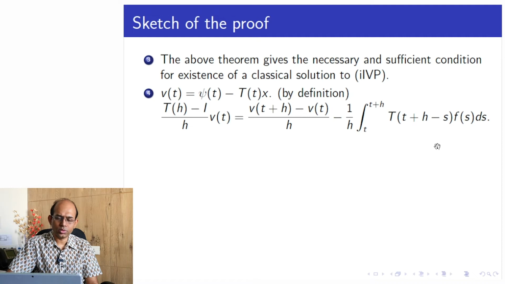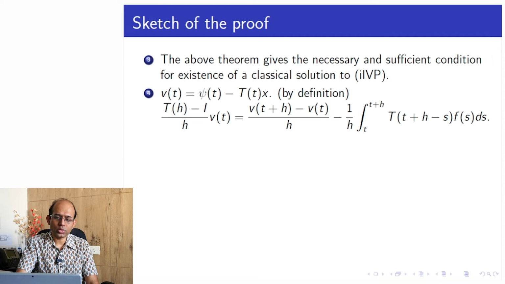So we do that. Here T of h V(t), this operation, from that I would get 0 to t plus h of this integration, which would give me exactly V of t plus h, but I have to also keep in mind the subtraction, that is t to t plus h, T of t plus h minus s f(s) ds. Okay, because I have added there, I have to subtract also.